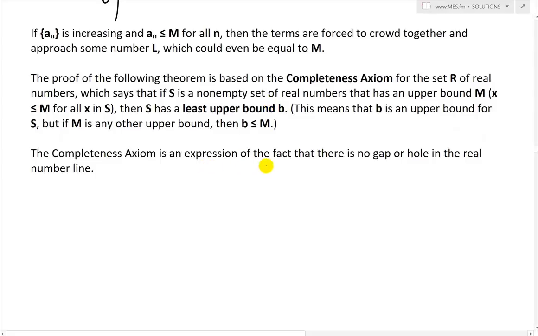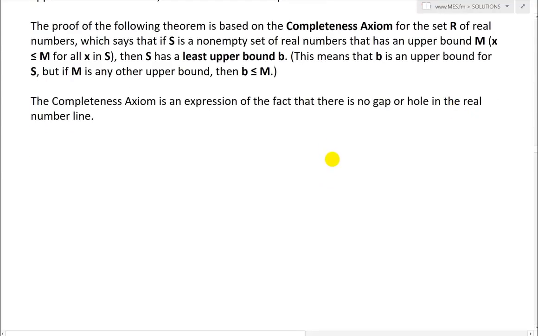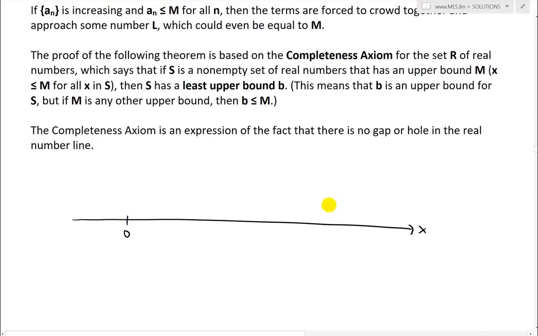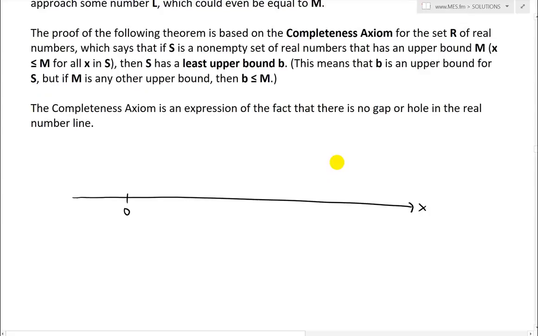So the completeness axiom is an expression of the fact that there is no gap or hole in the real number line. So for example, let's say we have a number line like this. There's x, there's 0, and then let's say we have a set R of all real numbers. Let's just say that R is everything. It goes on and on, everywhere. And then S is a non-empty set of real numbers that has an upper bound M.